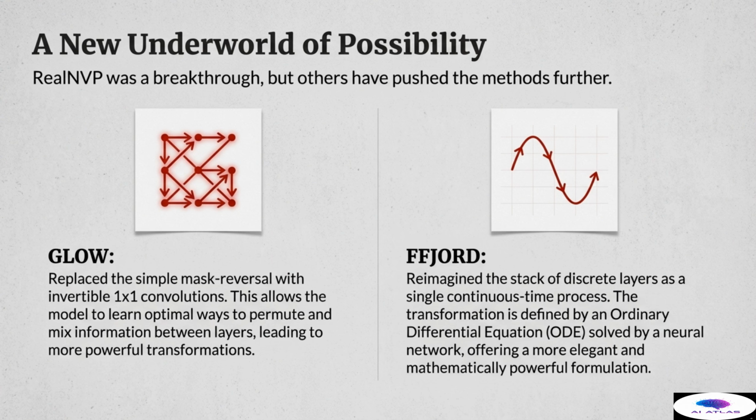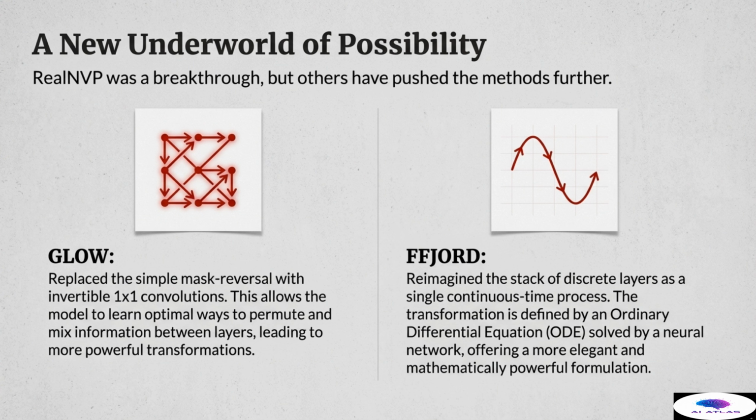While RealNVP represented a fundamental breakthrough in tractably modeling complex distributions, the concept of normalizing flows rapidly led to a new underworld of possibility, pushing the methods even further into the mathematical and architectural stratosphere. Two key subsequent innovations stand out. First, GLOW, which built upon RealNVP by replacing the simple, hard-coded mask reversal with invertible one-by-one convolutions.